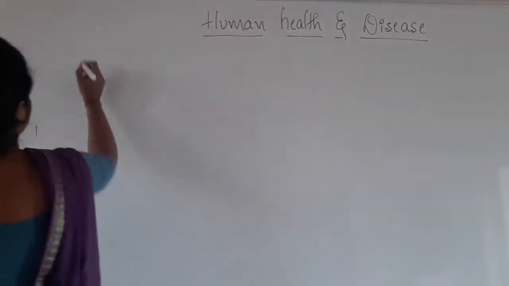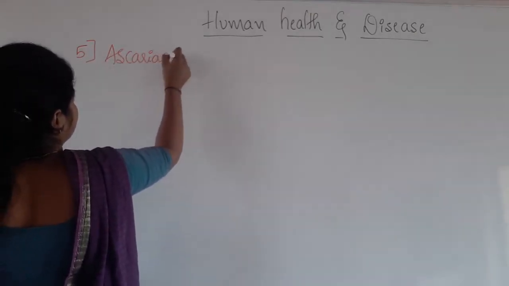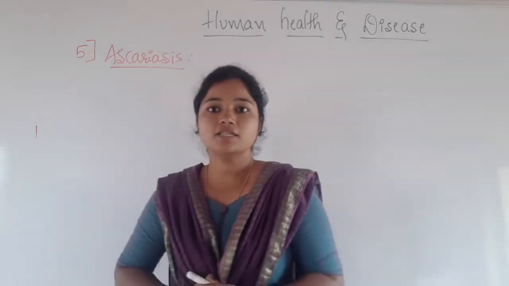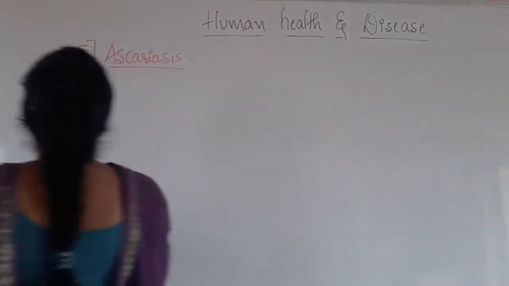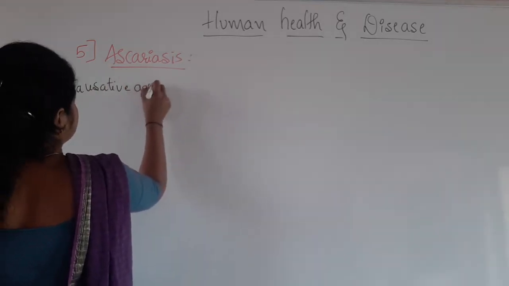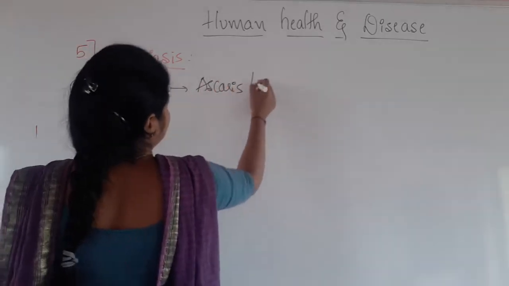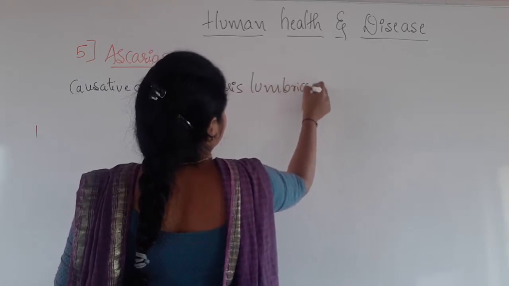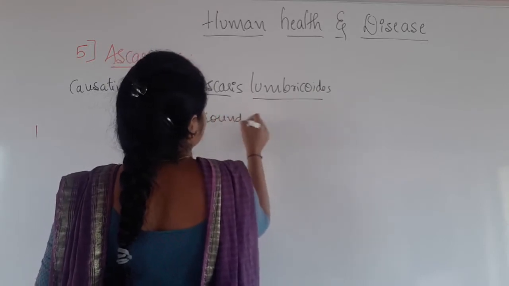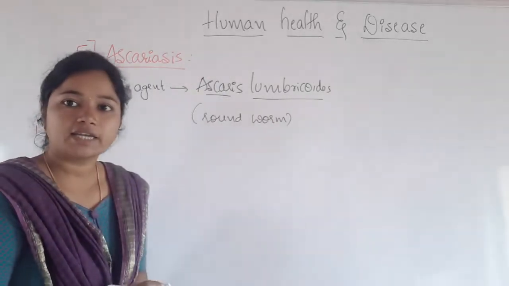So that is the fifth one, Ascariasis. Ascariasis is caused by a helminth. The causative agent for this Ascariasis is Ascaris lumbricoides, which is commonly called a roundworm. So in general it is called a roundworm and the scientific name is Ascaris lumbricoides.